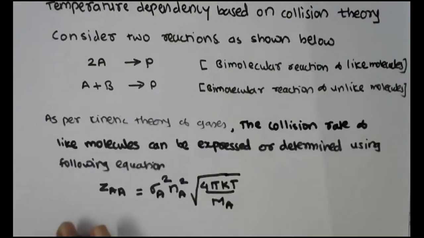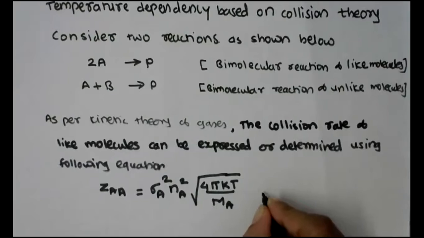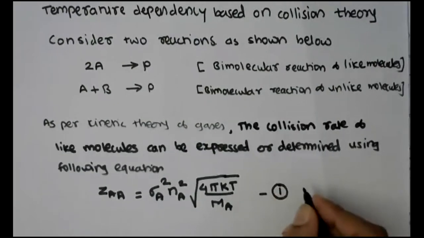I will explain the meaning of each and every variable. This relation, which can be used for determining the collision rate involving like molecules, collision of A with A, is a function of various parameters like temperature, Boltzmann constant, molecular weight, diameter of molecules, etcetera. So this is equation number 1.